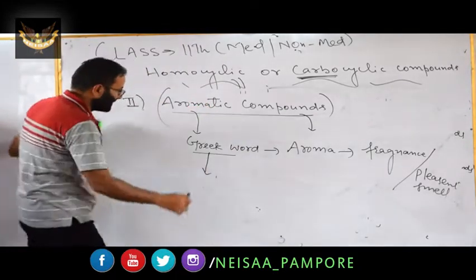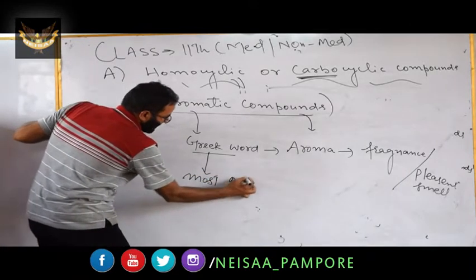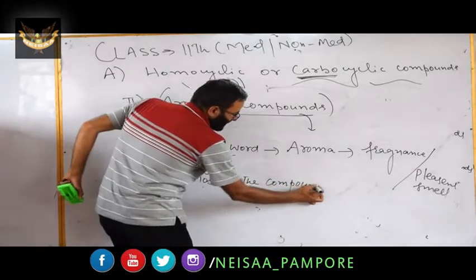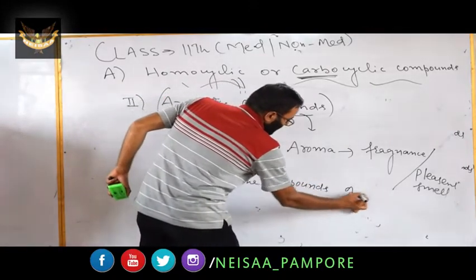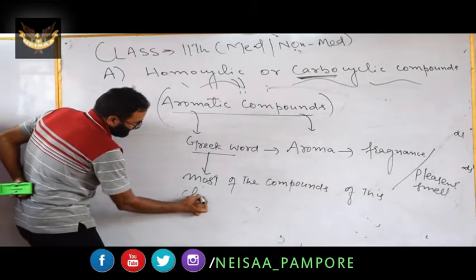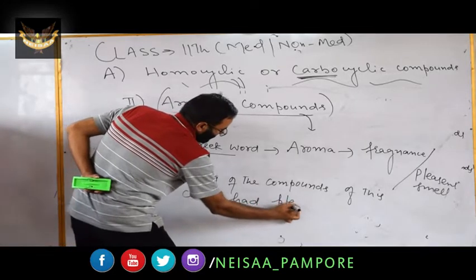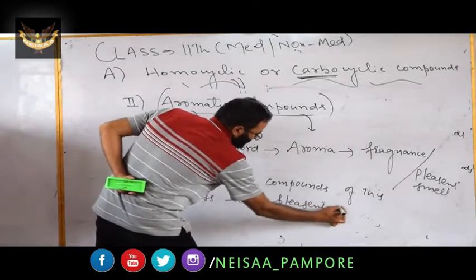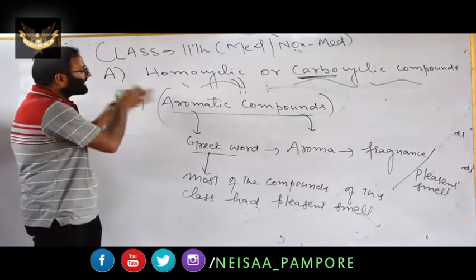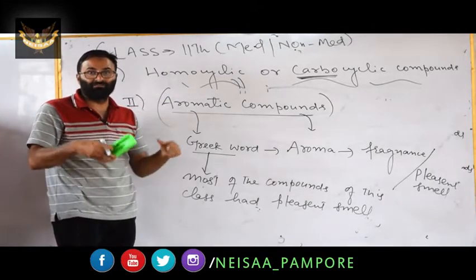You have to mention here why these are known as aromatic, because most of the compounds of this class had pleasant smell. Hence the name aromatic has been given to these compounds. Aroma, fragrance.